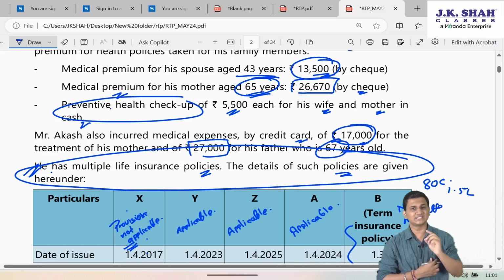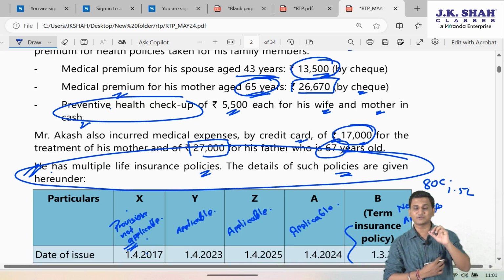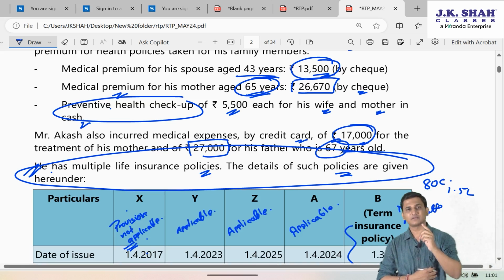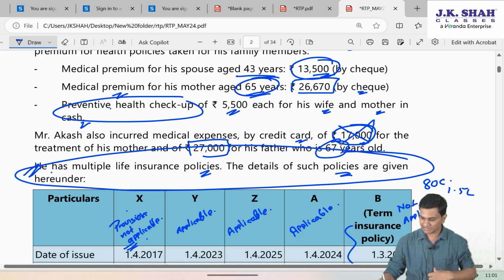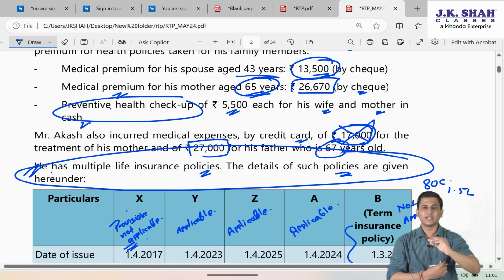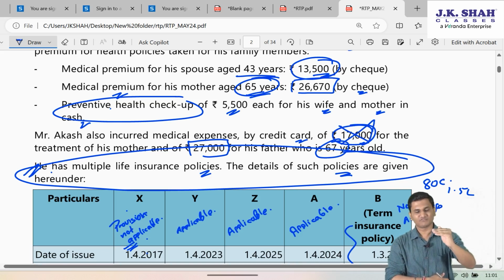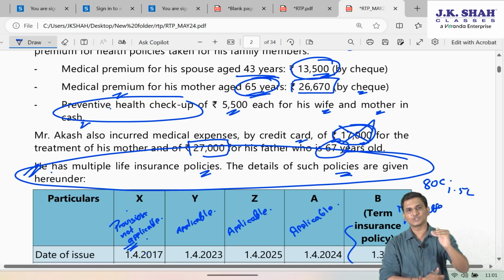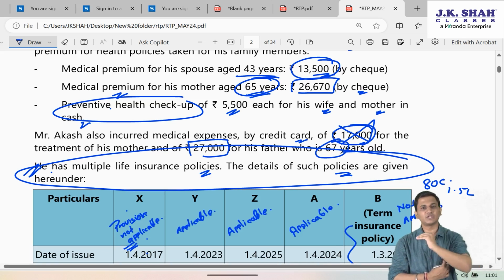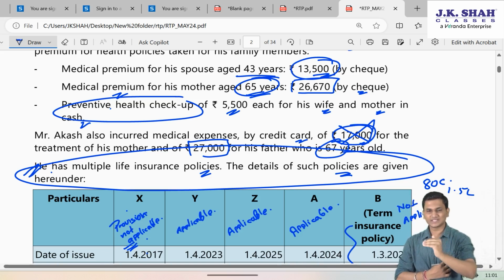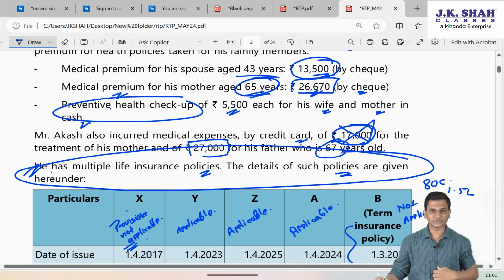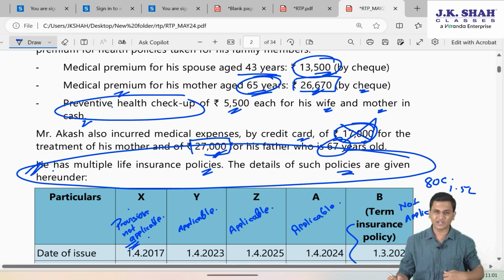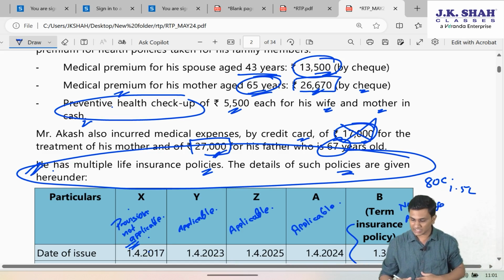Mother is also a resident senior citizen, but since for mother he is also having health insurance premium, medical expenditure cannot be taken for mother. It is not that there is a choice. When an individual has health insurance, medical expenses don't even come into the picture. So, that medical expense has to be ignored for mother. So, for mother, health insurance 26,670, and for father, medical expenses 27,000.